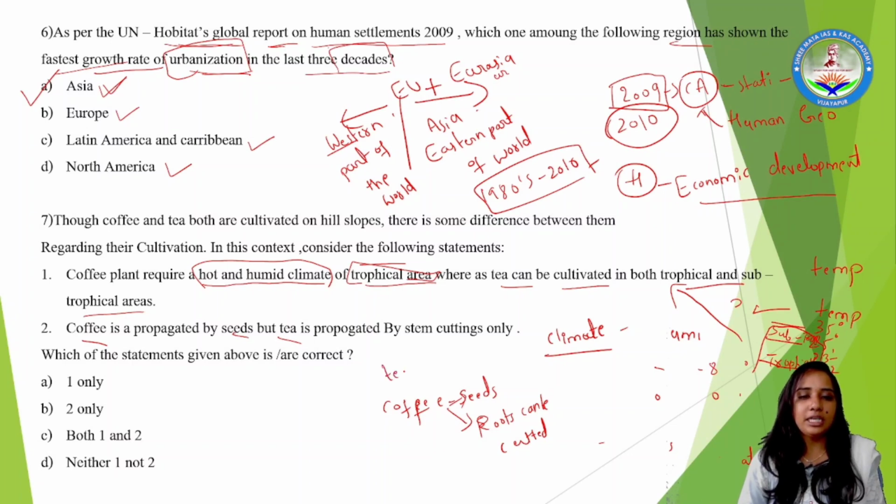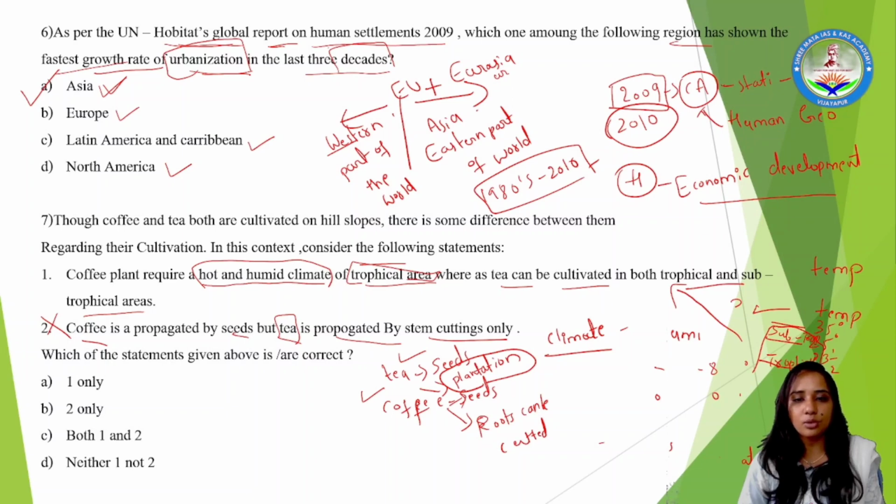Similarly, tea is possible through seeds also, and it is even possible through plantation activity. Root cutting and plantation cultivation take place in tea also, and in coffee as well. Different kinds of methodologies are there for the growth of tea and coffee. So this option goes wrong because they had said that tea is propagated by stem cutting only.